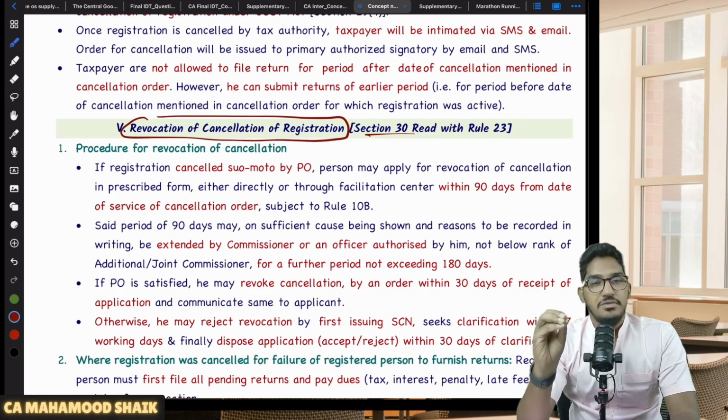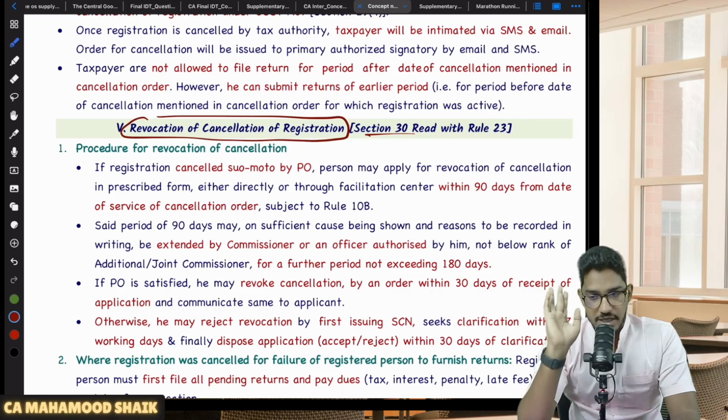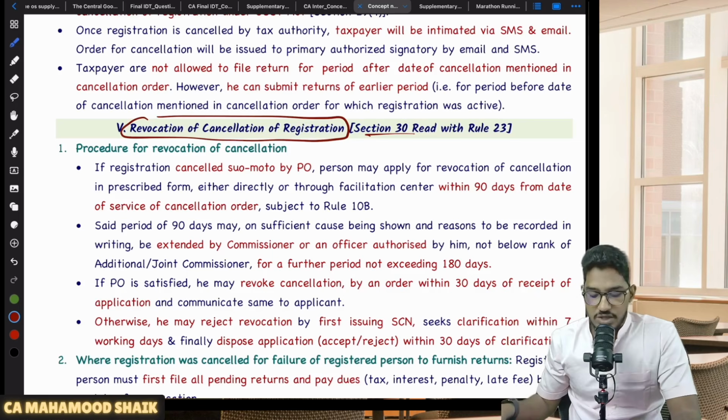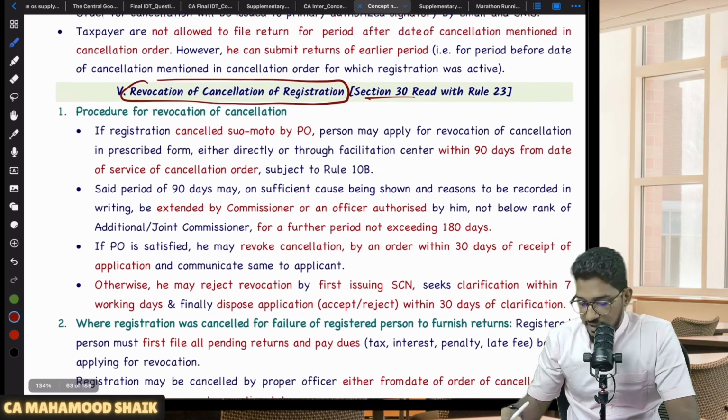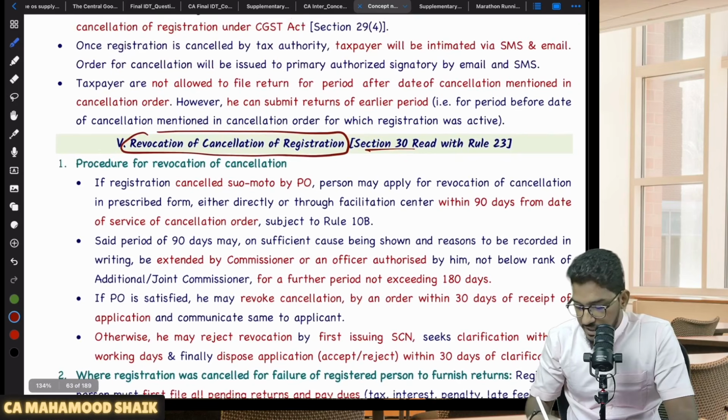You make an application for revocation of cancellation. Then they will consider it. So once again, remember, if you voluntarily cancelled the registration, there is no option of getting it back. But if the proper officer has cancelled the registration on suo moto basis, then they will give you one more last option to get your registration back. That we call revocation of cancellation of registration. Here, time limits are very important.